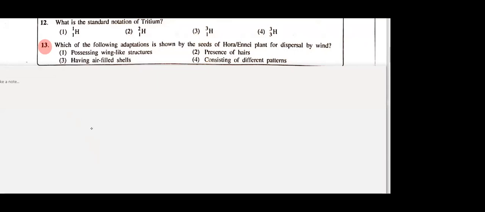Hora, or we call it Dipterocarpus. Hora is an endemic plant of Sri Lanka. When I tell Hora, what should come to your head? That picture, the diagram like this. There's a kind of one like this. Can you remember? This is Hora. Wing seeds. These wing-like structures.